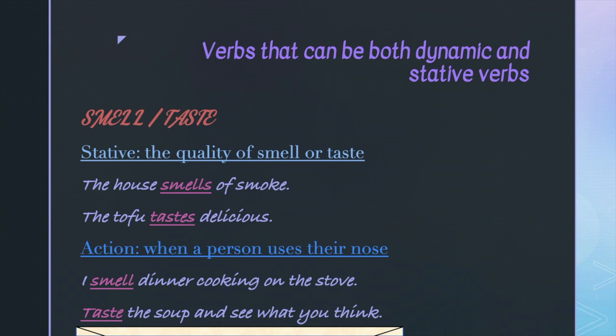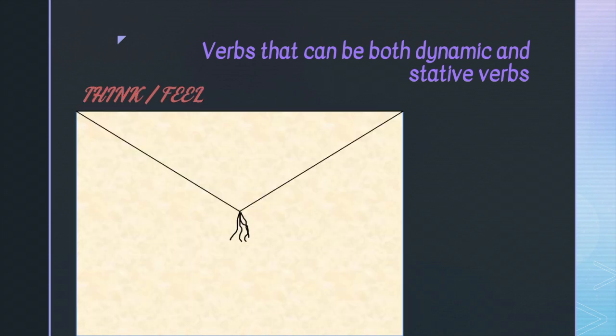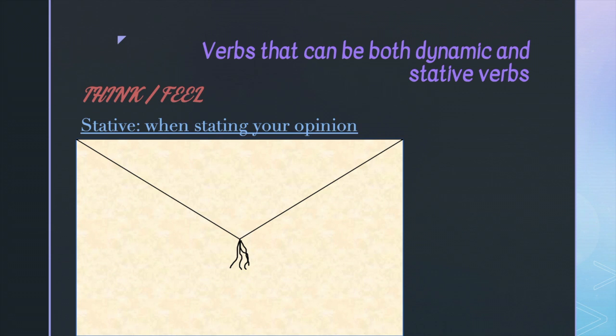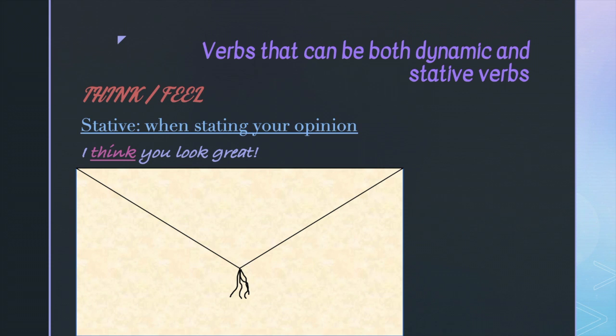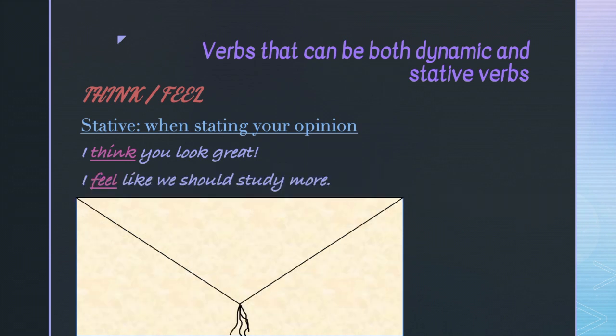For the next one, I'll discuss two similar verbs. They are think and feel. When we use these in their stative form, we're talking about when we give an opinion. Like I might say to you, I think you look great. I'm giving my opinion. Be careful of this one. You don't want the person you're complimenting to think that you look good to them because they care about you, but maybe other people will think you don't look so good. We can use feel in a similar way, like, I feel that we should study more. Can you see that in this sentence, feel means the same thing as think?